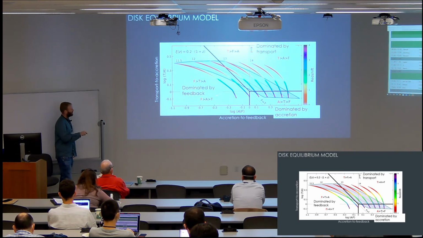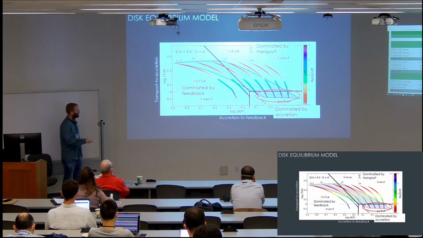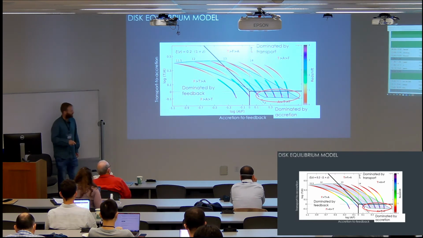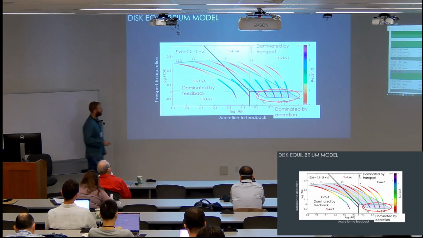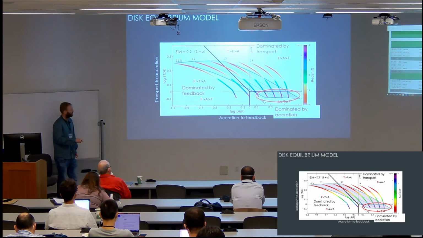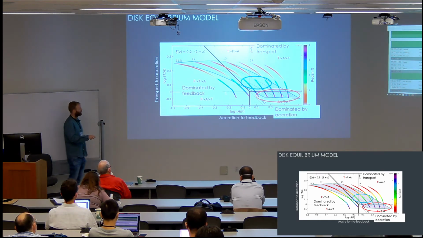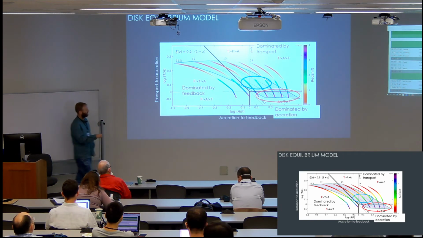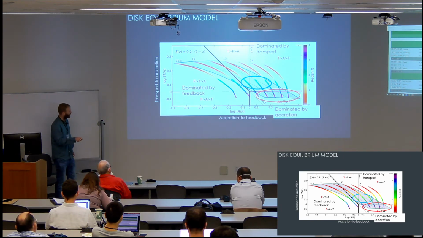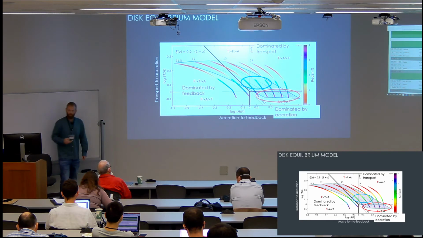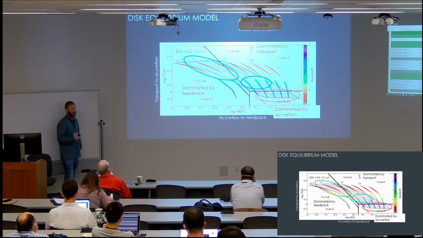So we're going to throw in a couple more evolutionary tracks parameterized by the mass of the halo at redshift 0, and we can see a qualitative picture emerge. So the model predicts that at high redshifts, accretion will be the dominant driver of turbulence in practically all of the disks. At intermediate redshifts, most of the disks will have the turbulence driven by transport. Maybe the low mass ones will be in the regime where feedback is important. And at low redshifts, we expect feedback to be the dominant driver.